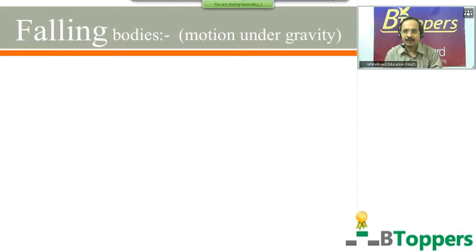That means if no other force acts on the body except the gravitational force on the body by the earth, then the acceleration of the body which falls under the influence of the gravitational force of the earth is called acceleration due to gravity.